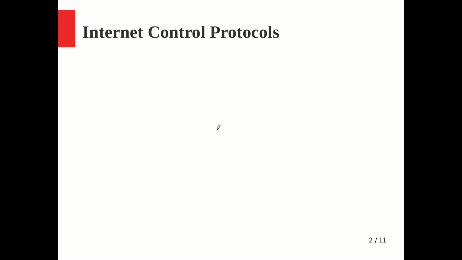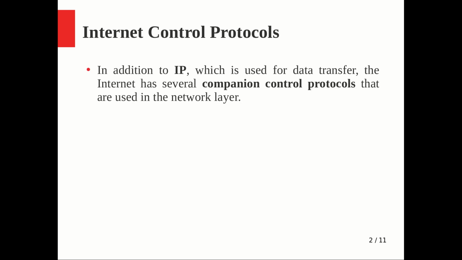We will start our discussion with the very first supporting protocol, the Internet Control Message Protocol. This is an overview of the supporting protocols. In addition to IP, which is used for data transfer and is the core protocol of the network layer, the internet has several companion protocols. They normally communicate control information. IP deals with the actual data transfer, but the companion protocols are for control information transfer in the network layer.